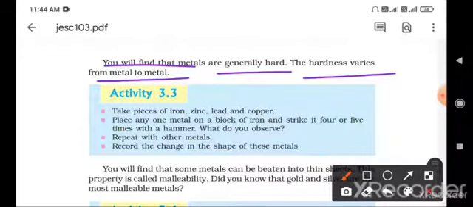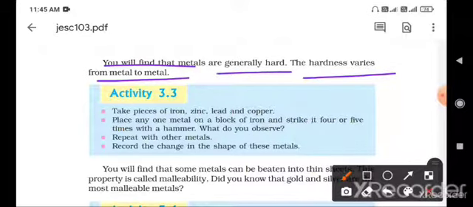Some metals have 90%, another metal has 95, other elements have 98. Like human beings, all elements have different hardness. All human beings are unique, so they do not have the same property. Like that, some metals are soft and some are hard, completely different from each other.